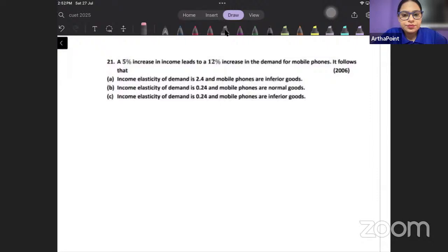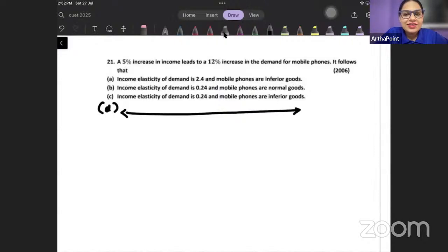Okay. I think, okay, I think that I haven't given option D here.